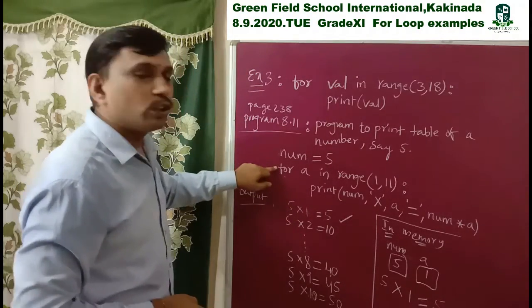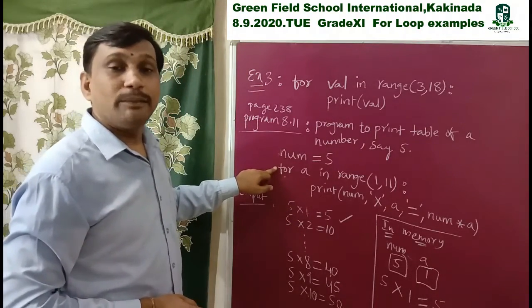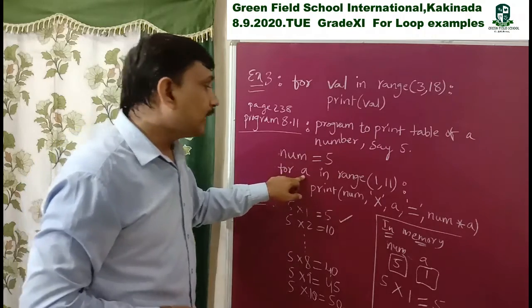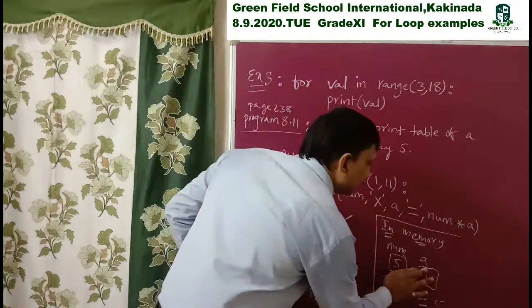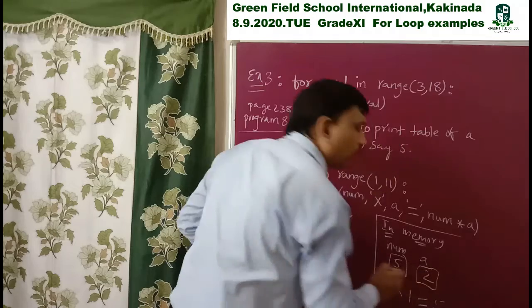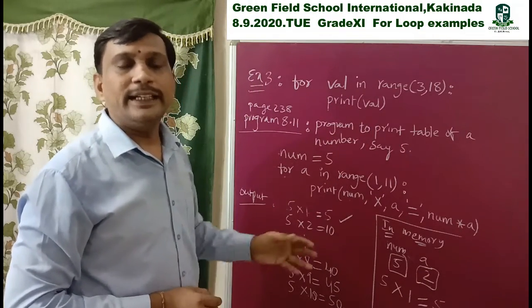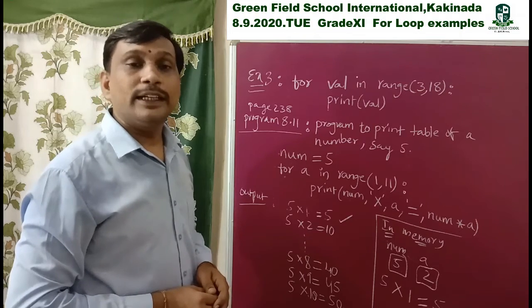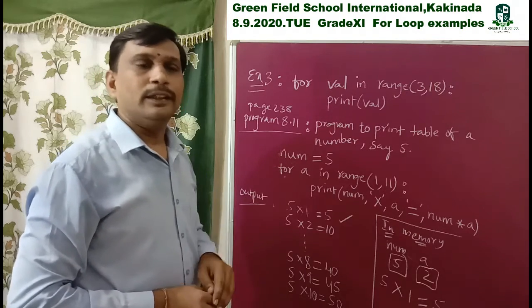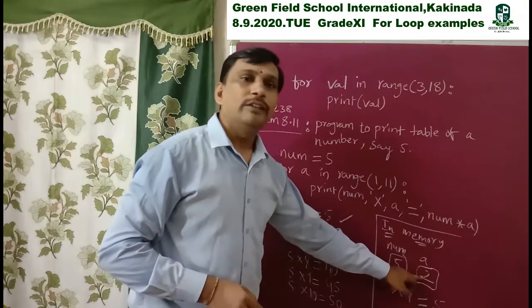Next, again it comes to the for loop. Having finished with 1, it changes the value of a by automatically incrementing. We do not write an increment statement; it implicitly increments by 1. So a takes the value 2.